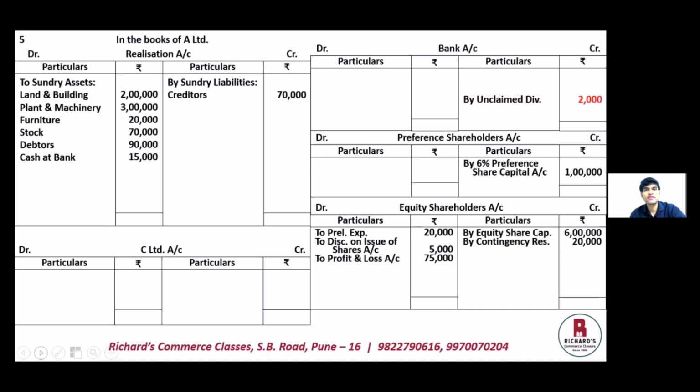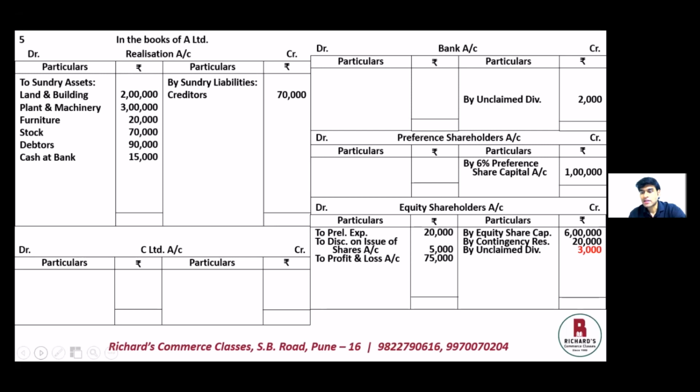Now out of the total 5,000, 2,000 is paid, and the remaining 3,000 is like a profit which is transferred to the equity shareholders account. It is not claimed by anyone, so it will all be transferred to equity shareholders account credit side, and that is the balance of 3,000 rupees. So on the credit side of equity shareholders account, we have by unclaimed dividend, and that is 3,000 rupees.